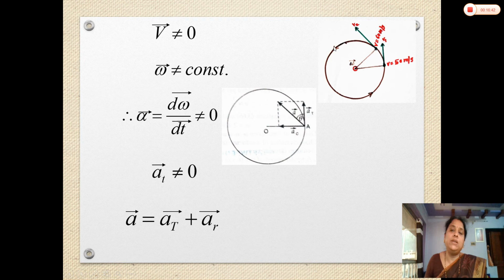But from this point, suppose we say the object is moving and its speed decreases up to 10 meter per second. Means here there is a decrease in velocity. When there is a decrease in velocity, there is tangential acceleration, but it is opposite to the direction of linear velocity. Listen to it and try to understand it. Now, as the linear acceleration is the sum of tangential acceleration and radial acceleration, here the object has both tangential acceleration and centripetal acceleration, and also it has angular acceleration.